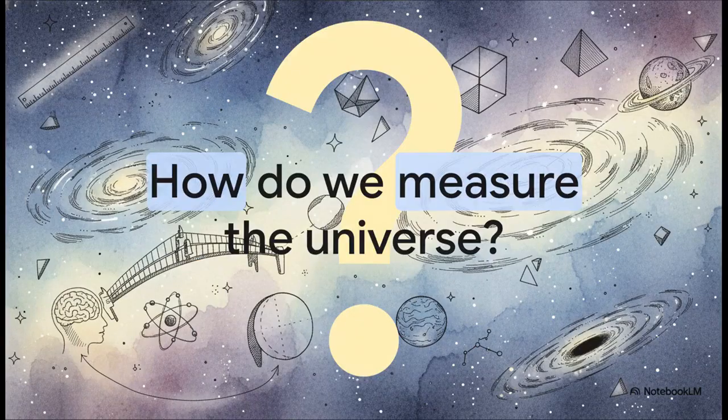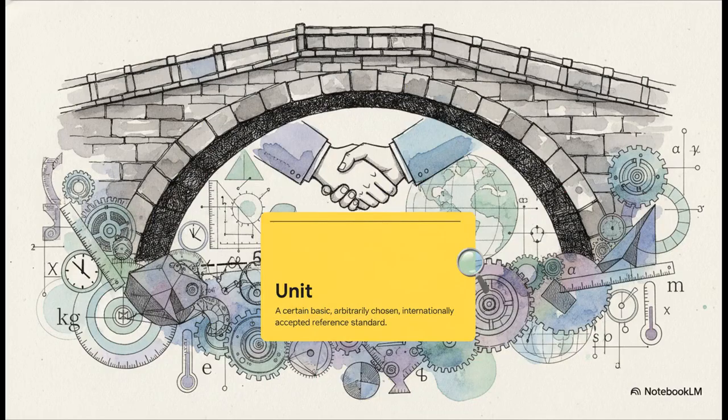It all starts with one seemingly simple question. How do we actually measure the universe? Think about it. We can theorize about black holes and quantum mechanics and the birth of stars all day long. But if our fundamental measurements are flawed, well, our entire understanding of reality just falls apart. Measurement is the crucial bridge between human imagination and physical reality. And to cross that bridge, we need an agreed-upon language.